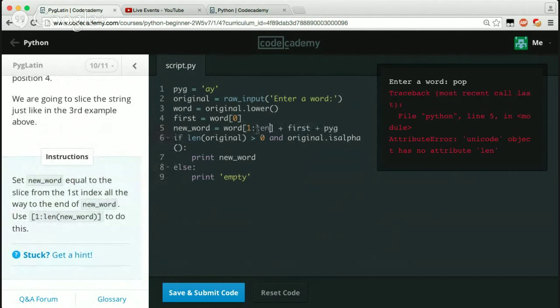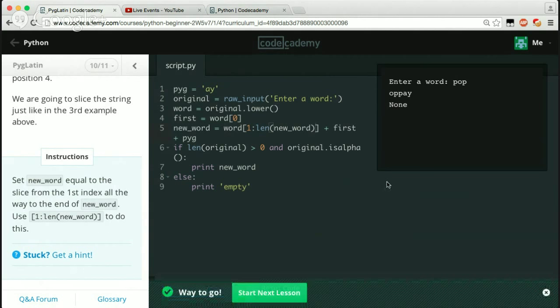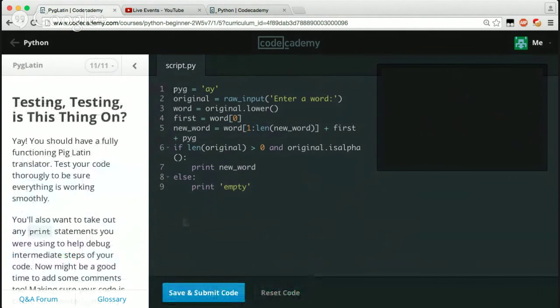Okay, so it's len, then original. Or, okay, I guess we can do new word. Well, no, it wouldn't be. Use one len word to do that. Okay, I mean, we could try that, but I feel like that wouldn't be right. But whatever. Try that. Say pop. I guess it did work. Well, yeah, because the new word is equal to the word, which the word is a bird. Okay, that makes sense.